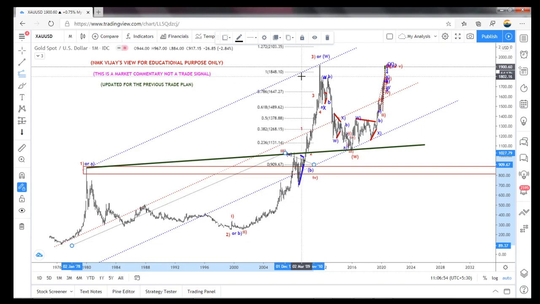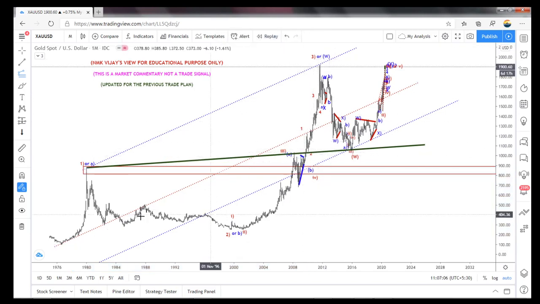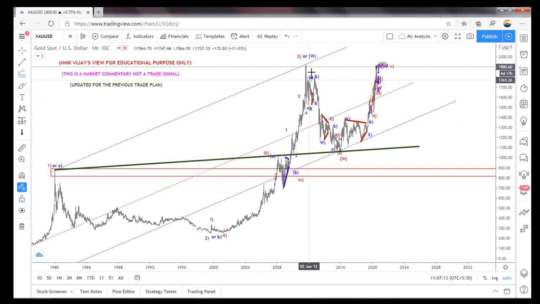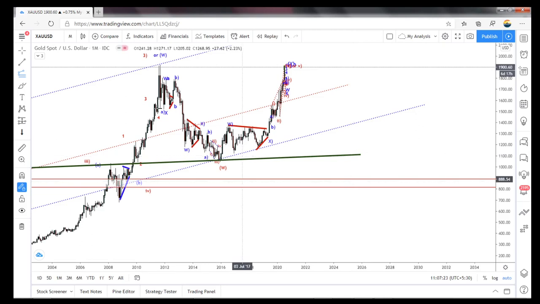So what I'm thinking is this could be an A, B, C. A and B is a triangle, C is a 5-wave structure completed here, and this whole thing becomes a flat correction. So if it is a W, here already A, B, C, B is the triangle. So it could be a W also, and we need to trade the X wave.